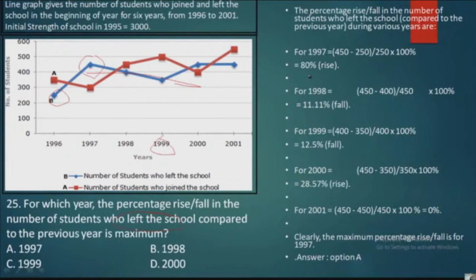Agree? Do you agree, Vishal? In 1995 you cannot know how many students left the school and how many students joined the school. So you cannot compare it with 1996. You only know that there are 3000 students in the school in 1995. So that is why you cannot assume something in that way.